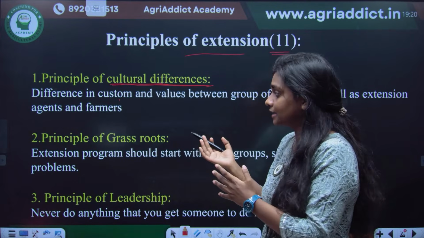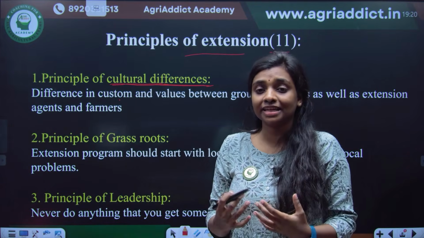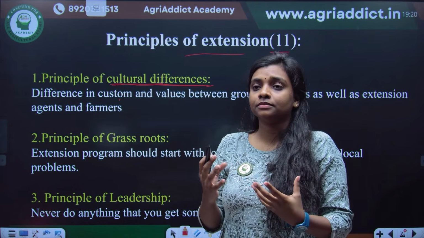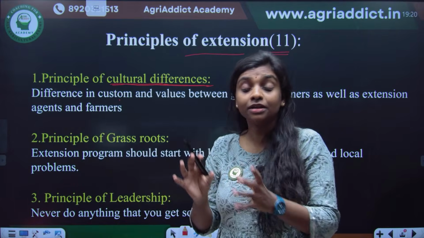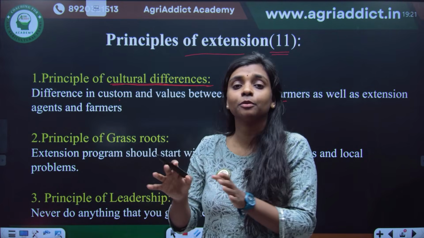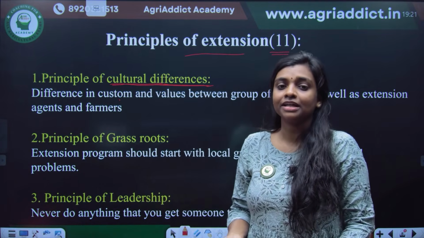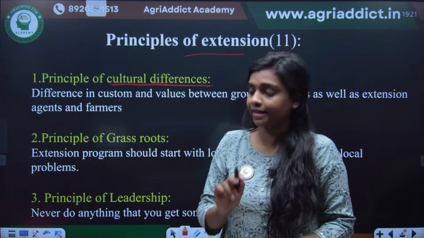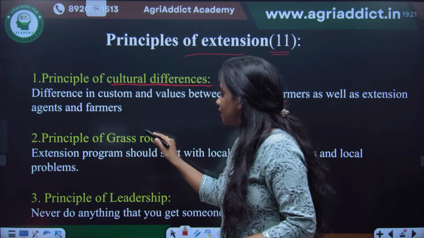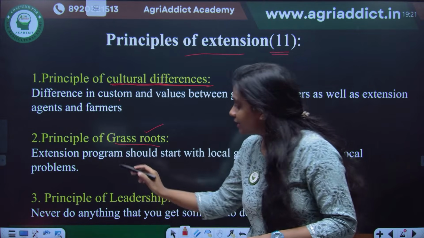The general example that we say is you cannot introduce piggery, pig farming, to a population or a group of people where the Muslim population is more, because that is not according to their cultural belief, right? So their cultural differences should be taken care of. And then the principle of grassroots. Grassroots means grass.